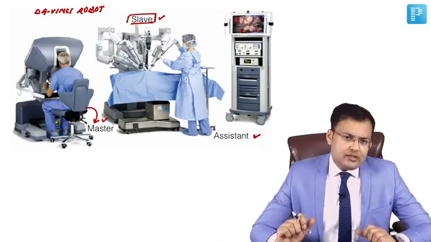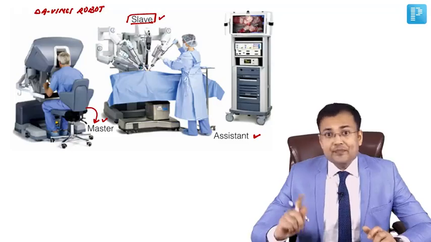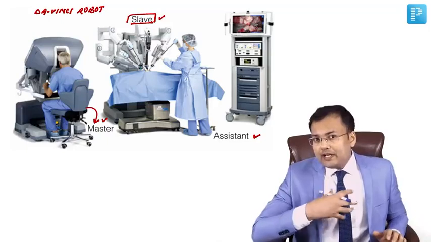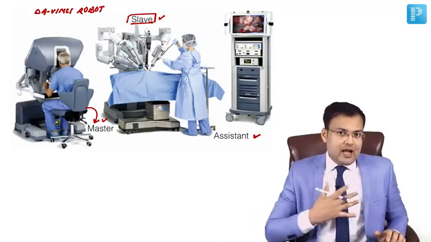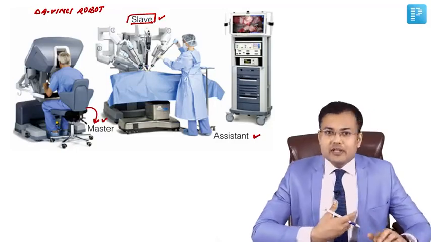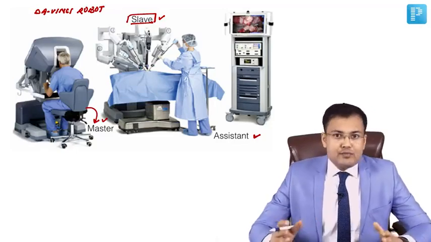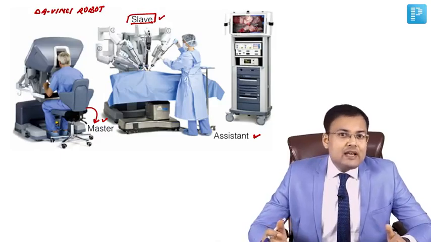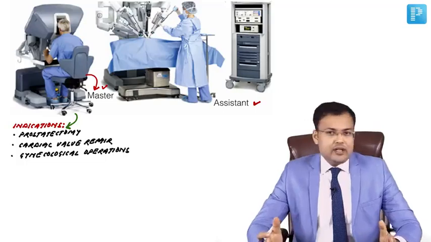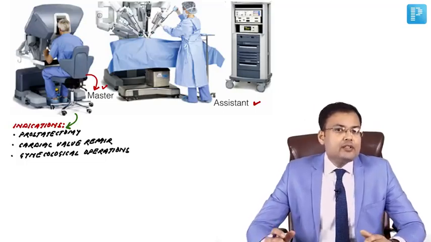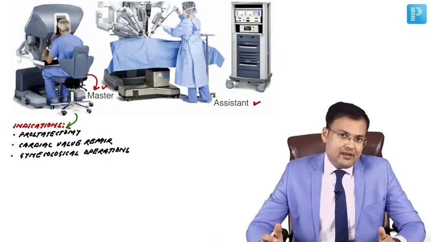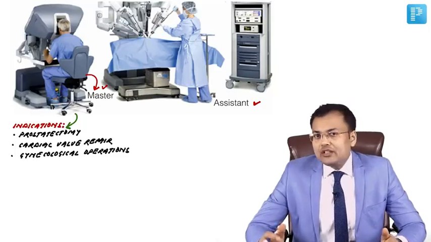In which types of surgery are we using robots nowadays? It is used in surgeries where the operative field is smaller. Imagine I'm going for cardiac valve repair. The operative field is smaller. So it is used for cardiac valve repair, for prostatectomy, and for gynecological operations. This was a question in a latest exam: what are the indications of robotic surgery?